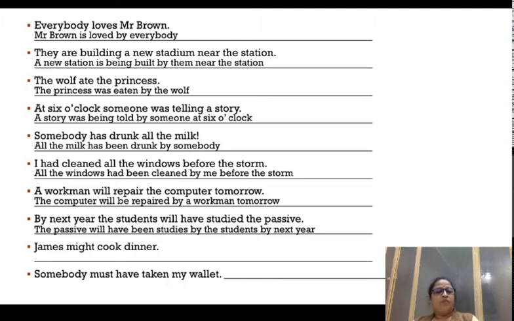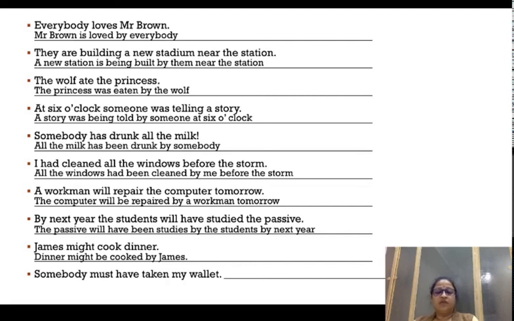So the dinner might be cooked. If it was not might in the sentence, it was just will, James will cook dinner, what would you do? You would do the same: the dinner will be cooked by James. Similarly, just take might as will here. Dinner might be cooked by James. Sorry, there is no the with dinner, so it's just going to be dinner.